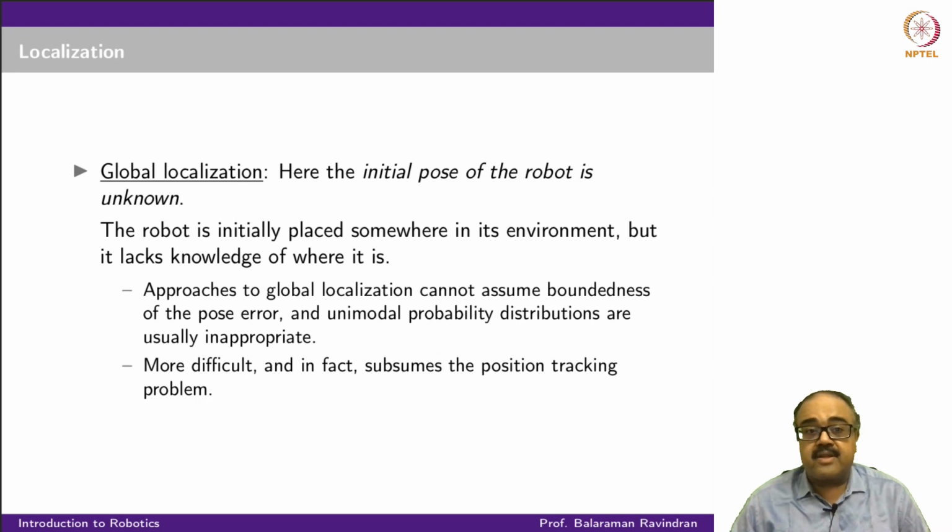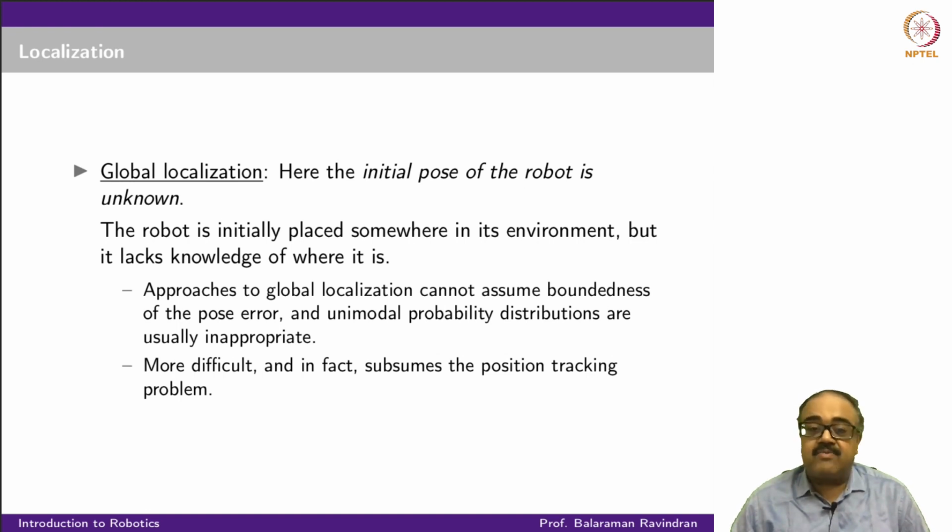So there could be multiple hypotheses that I would like to keep track of, and the error could be anywhere. My initial guess could actually be very off. So we call this a global localization problem, because I don't have any upper bound on what the error is. I could be anywhere in the space.